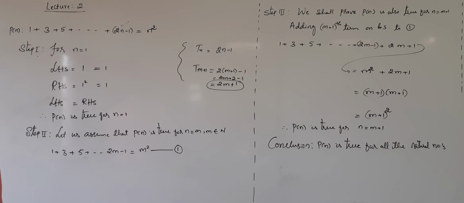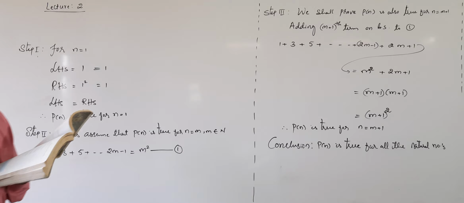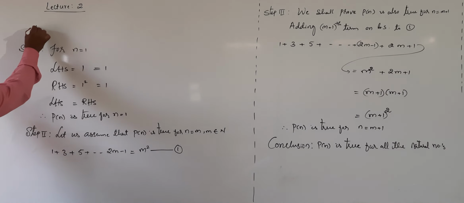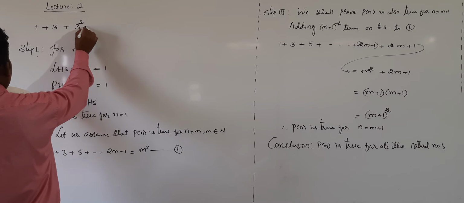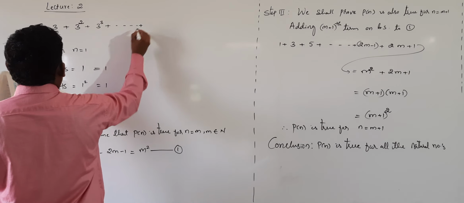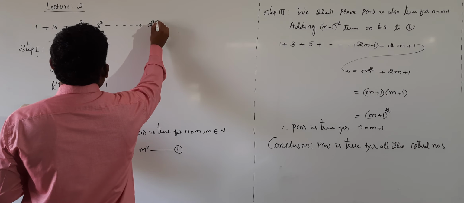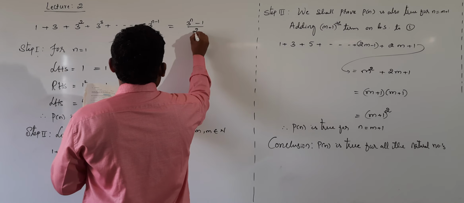Prove by using principle of mathematical induction: 1 plus 3 plus 3 square plus 3 cube plus and so on plus 3 power n minus 1, that's equal to 3 power n minus 1 divided by 2.